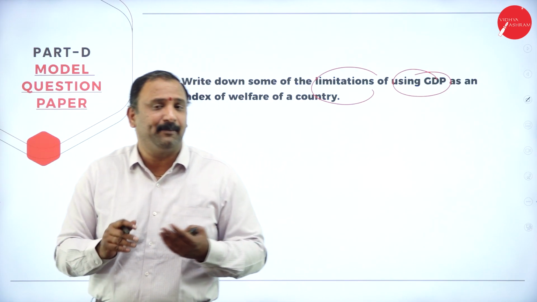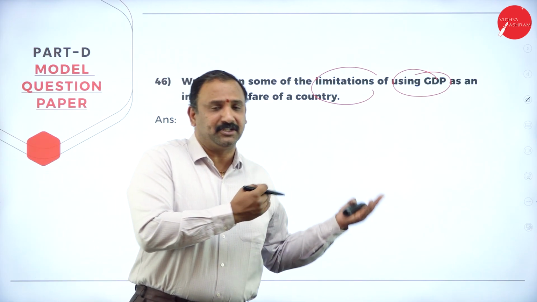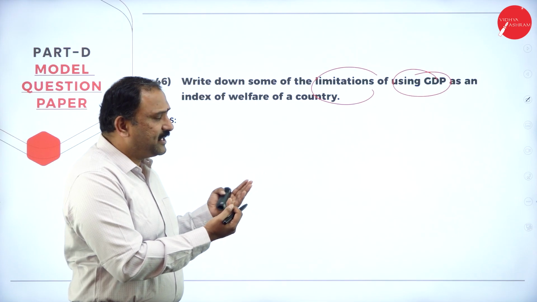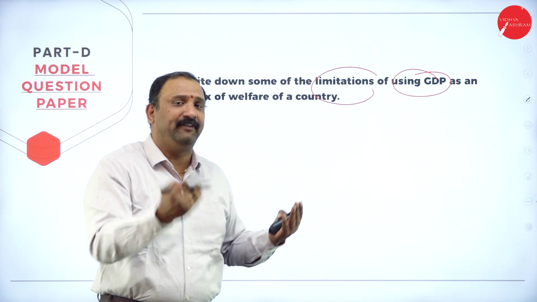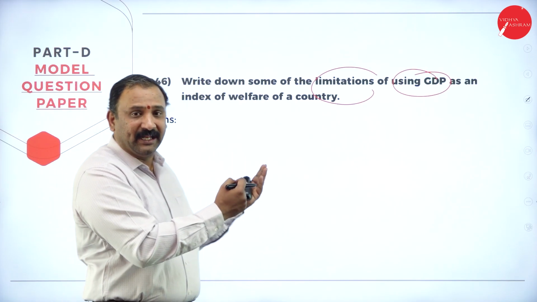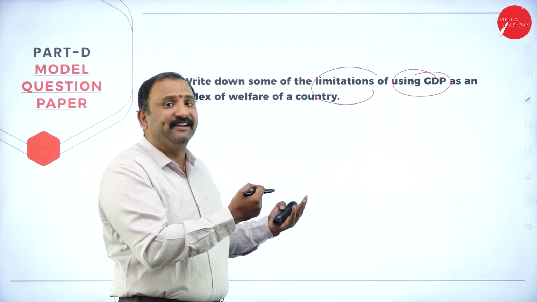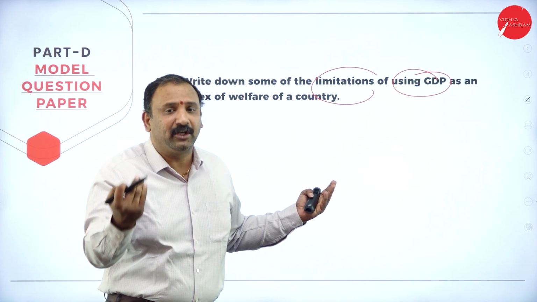Which is to say that I'm not demotivating you. I'm not saying that please don't attempt this question. I would say that the chances of scoring more are always higher in a graph-based question rather than a plain theory question. So please make an attempt more towards microeconomics.